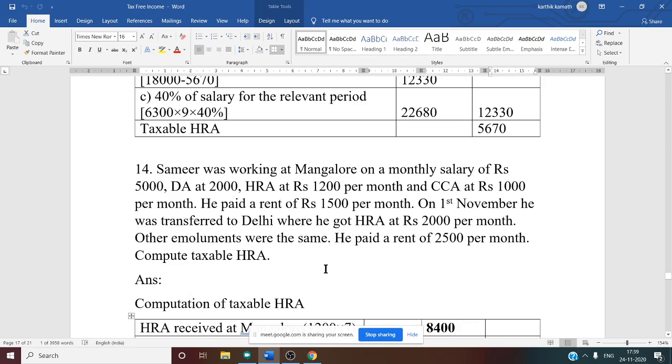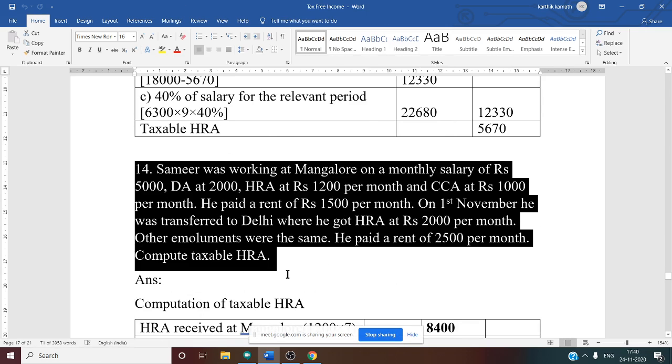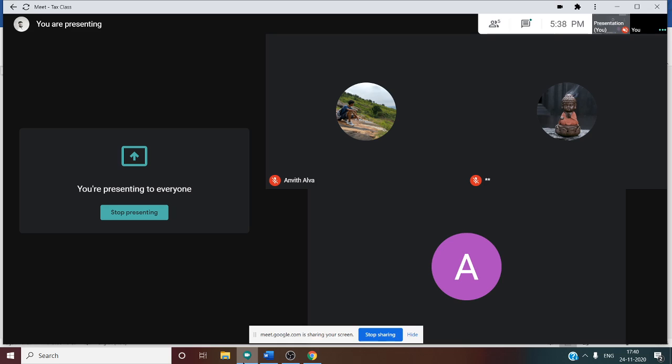So this type of problem comes for 8 marks. Sometimes they ask 8 marks, or else they'll ask for 4 marks. So any doubt regarding this you can ask me.